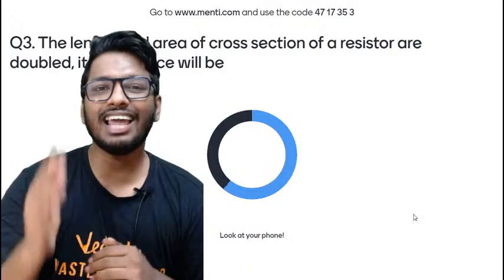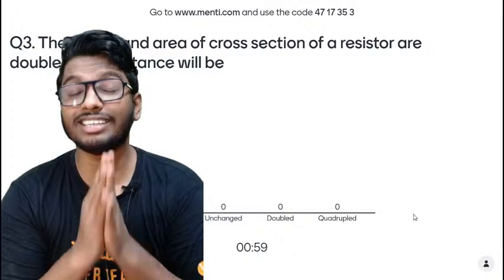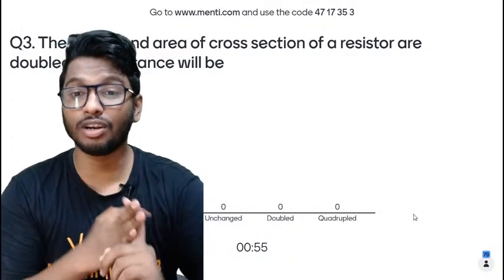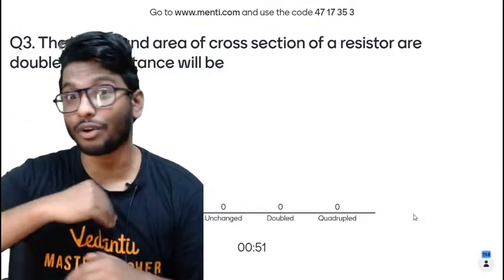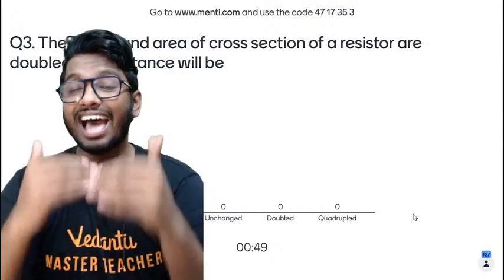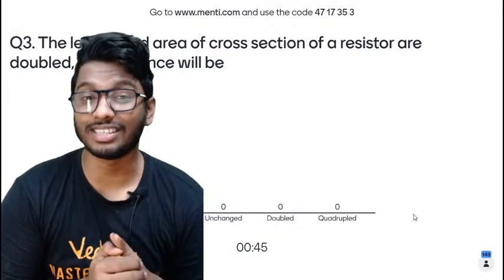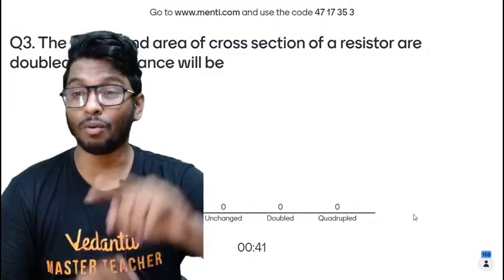Here's the question. The length and area of cross section of a resistor are doubled. Its resistance will be halved, unchanged, doubled, or quadrupled. The question is, if you're doubling both the length as well as the area of a resistor, what would happen to its overall resistance? Would it be halved? Would it remain unchanged? Would it double, or would it quadruple?